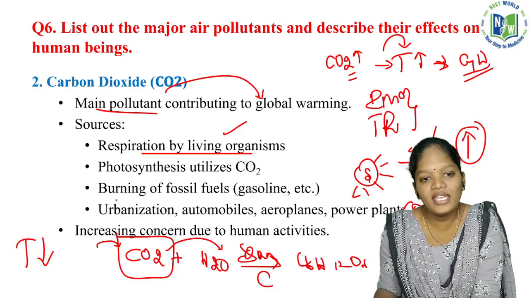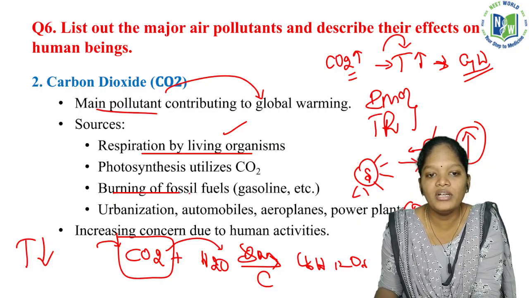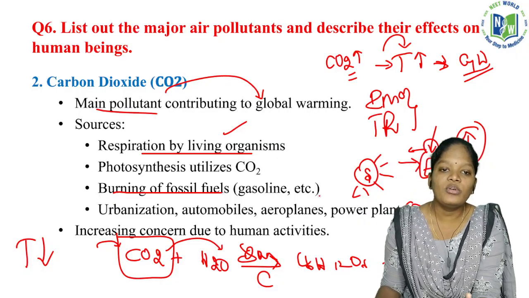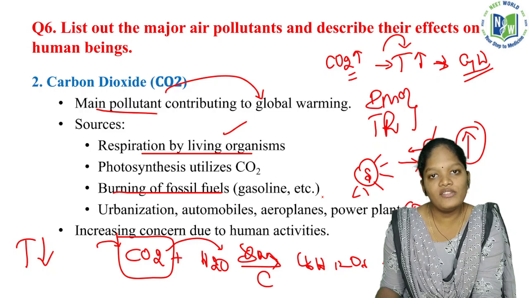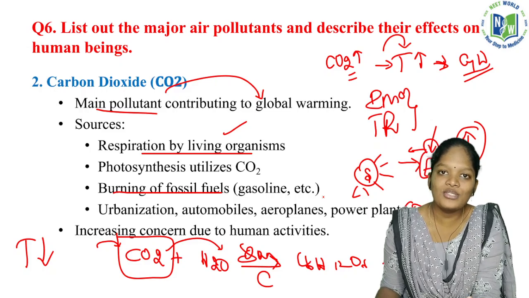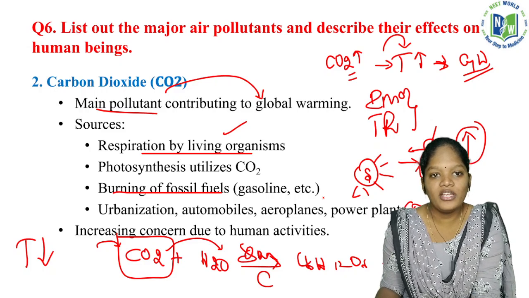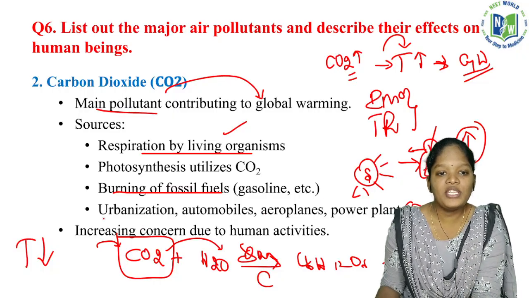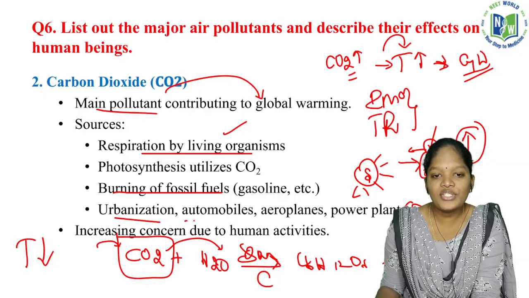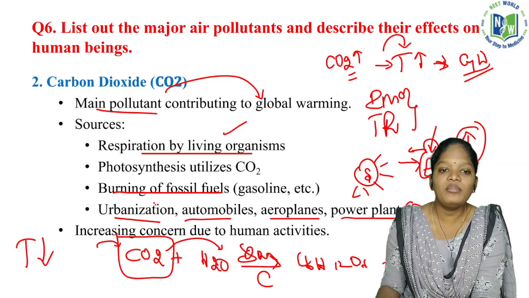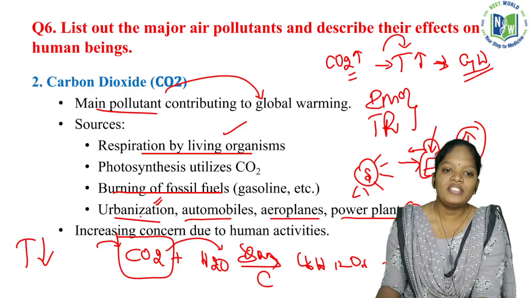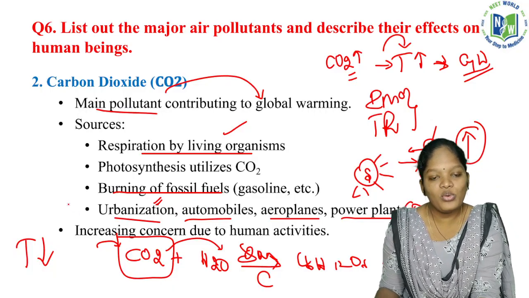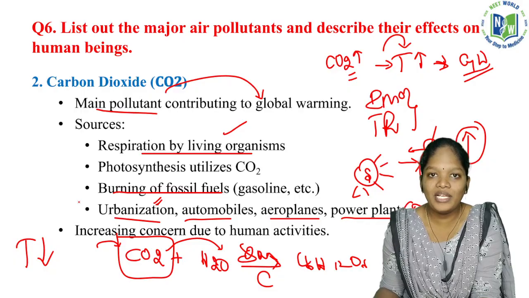And the third source will be the burning of fossil fuels. Whenever fossil fuels are burning, carbon monoxide and carbon dioxide are released. Another major important thing will be urbanization, automobiles, aeroplanes and power plants. Urbanization means we have to cut more trees and build many buildings.